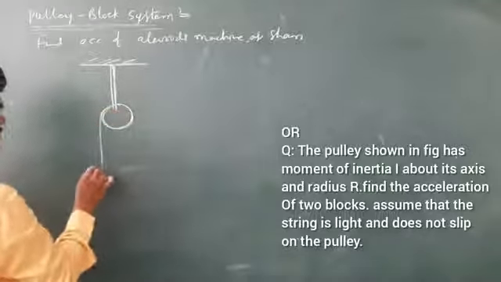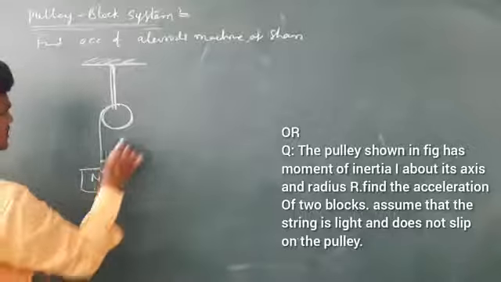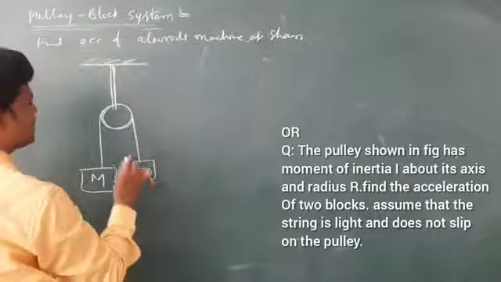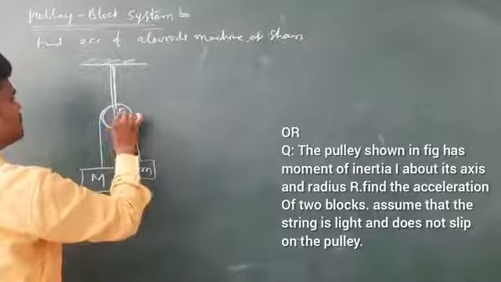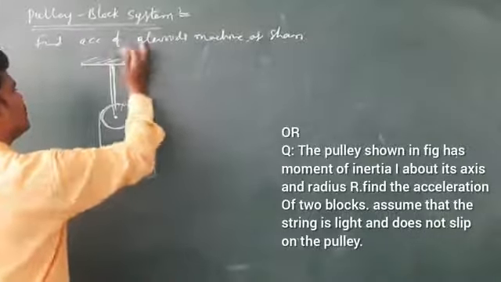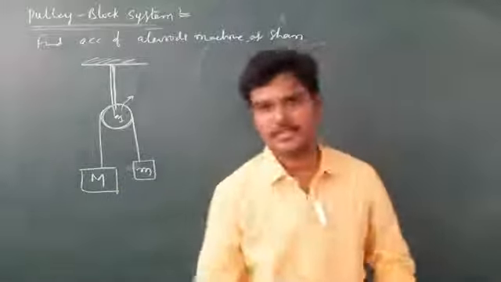And here the wire is wrapped like this. This mass is capital M. Again the same process I am taking. This mass is small m. And here the moment of inertia, let us take this is the disc, or just moment of inertia is I about its own axis. Let me take only I. We don't know whether that is a disc or any other thing.